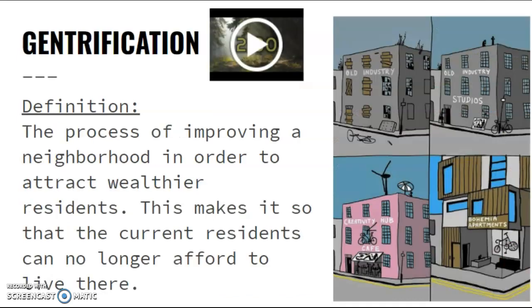And then we have gentrification. This is something that happens in almost every neighborhood, but you have the process of improving a neighborhood in order to attract wealthier residents. This makes it so the current residents can no longer afford to live there.